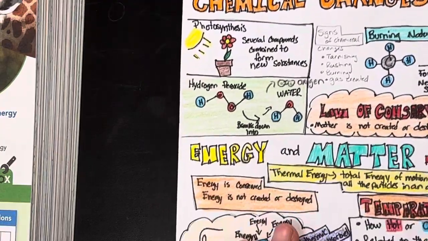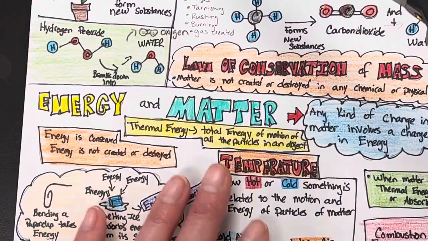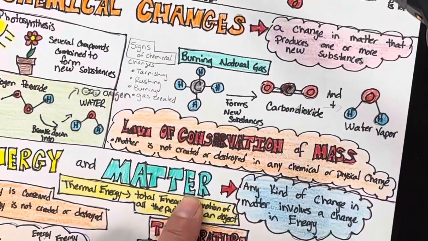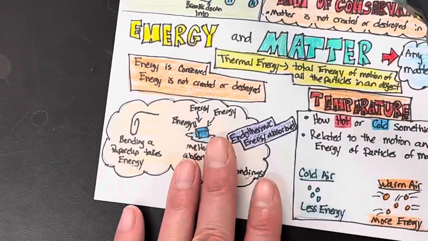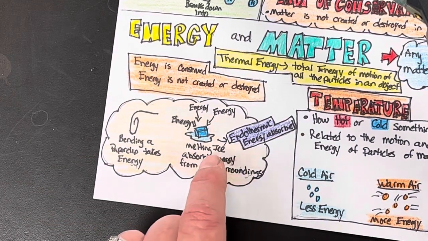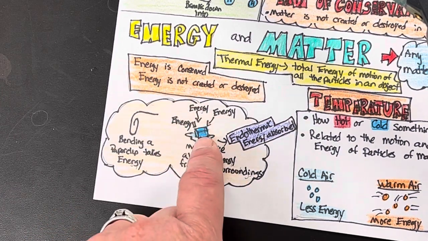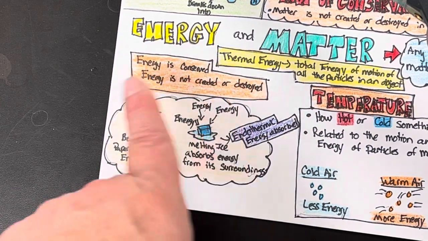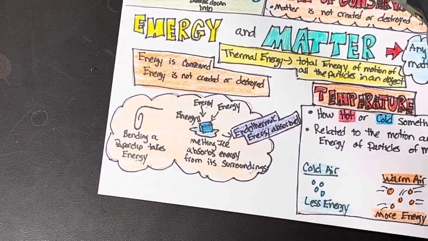Okay, so if I go to my doodle notes, this is my section topic, energy and matter. Then it says any kind of change in matter involves a change in energy. It went into talk about bending a paperclip takes energy, and melting ice absorbs energy from its surroundings. So I drew the energy going in. Anytime you have some kind of a change, energy is involved.